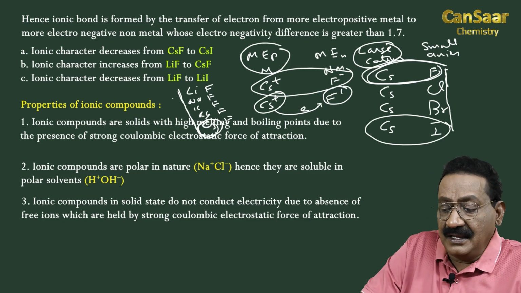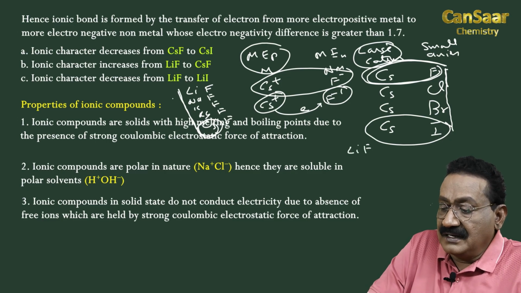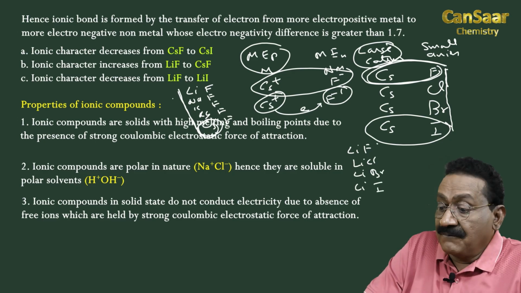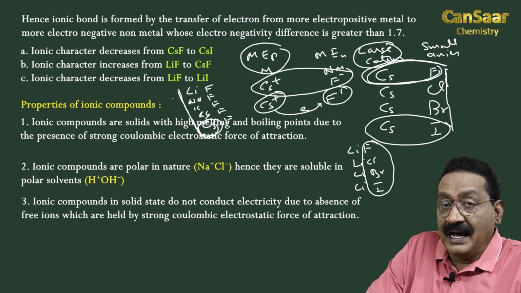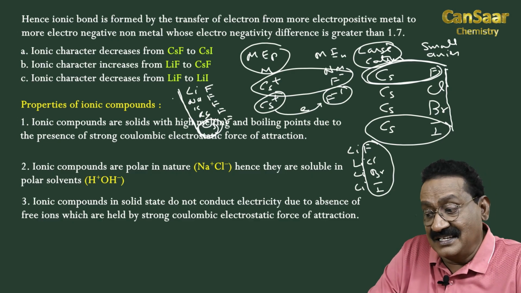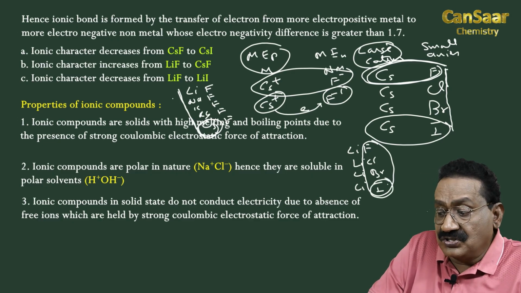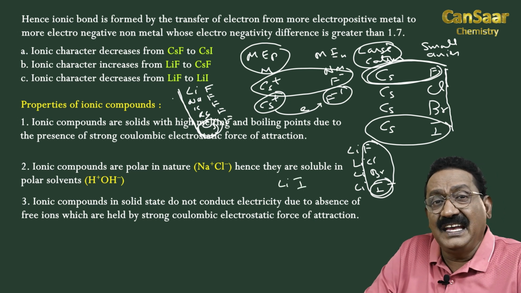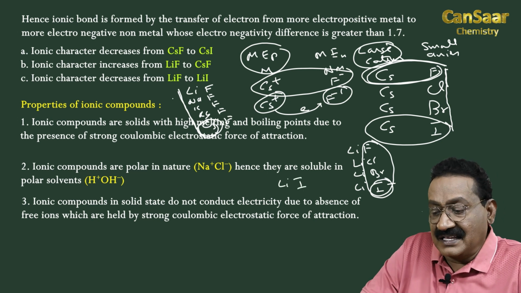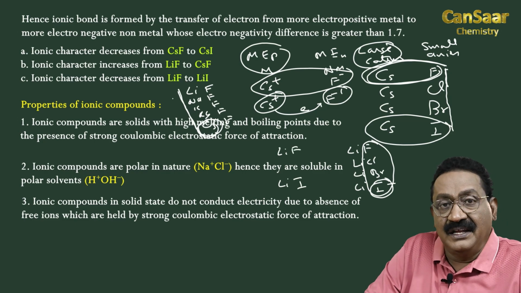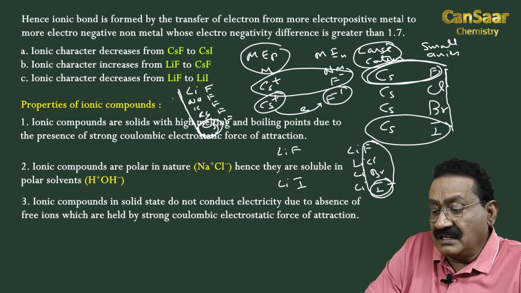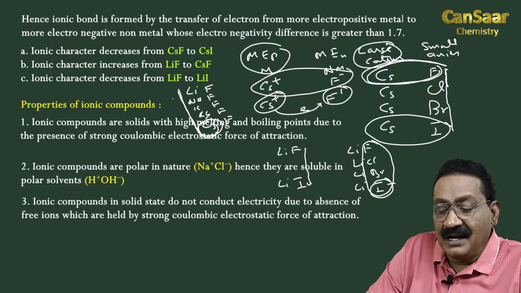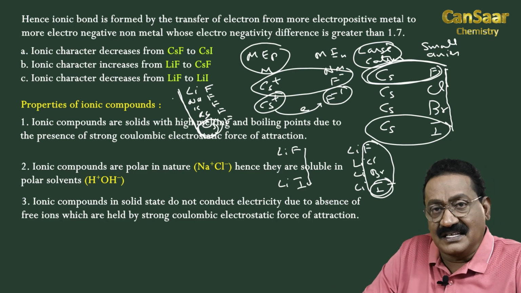Similarly, from lithium fluoride, lithium chloride, lithium bromide and lithium iodide. From fluorine to iodine, as anion size increases, as iodide is a large anion, lithium iodide has almost weak ionic nature, whereas lithium fluoride has comparatively strong ionic nature. That is, from lithium fluoride to lithium iodide, ionic nature decreases.